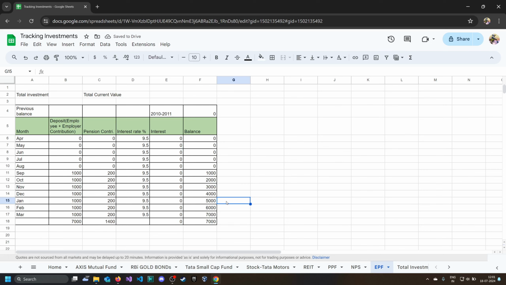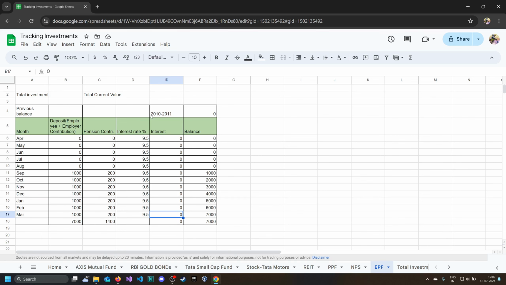Now, so how to calculate the interest? So first, there is two ways to calculate the interest. So one is using the formula that I'll show you in a while. Second is the employee provident passbook tells you how much interest you gain in this financial year. So generally, it should be updated in April.